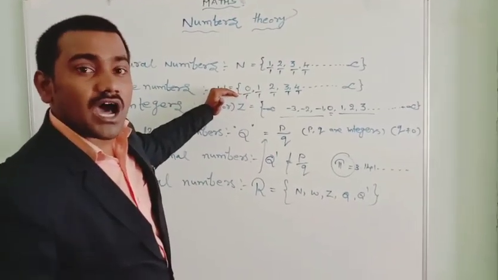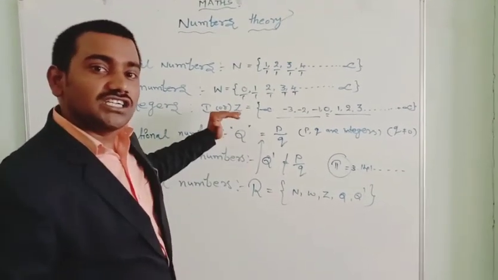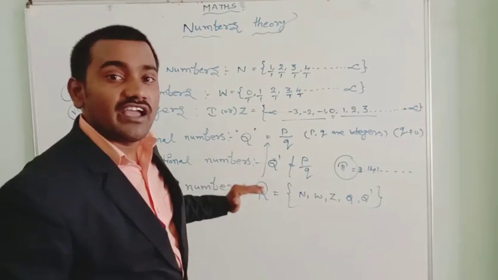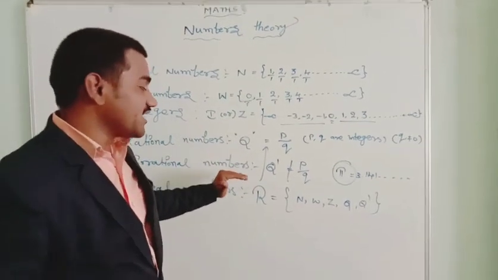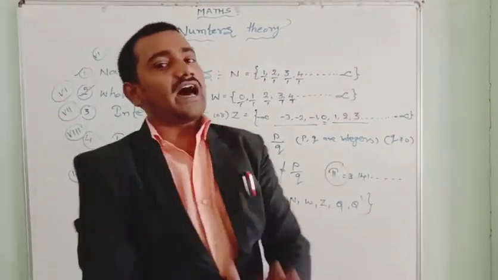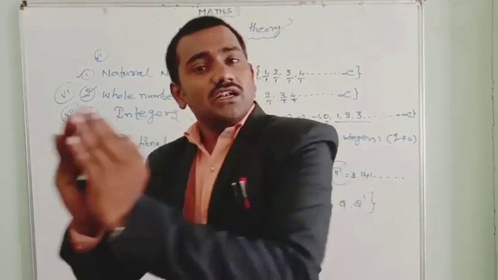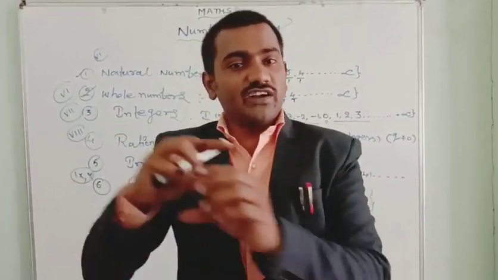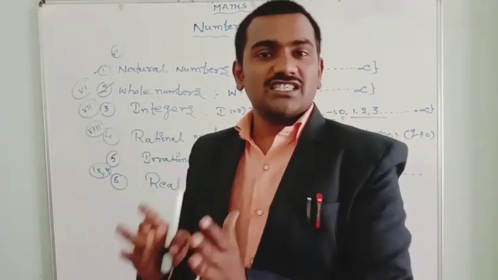All whole numbers are rational numbers, but not irrational numbers. All integers are rational numbers, but not irrational numbers. All rational numbers and irrational numbers are real numbers. That means the set of all the numbers is known as the real numbers. Here irrational number is a little different topic. That means a different kind of number which cannot be written in the form of p by q. That set will be different.